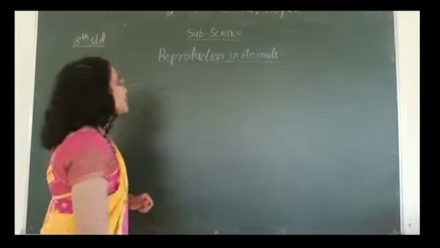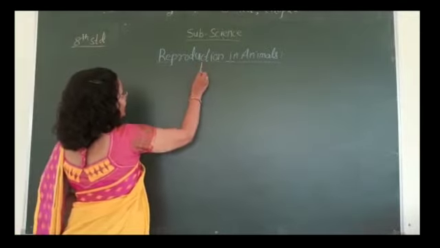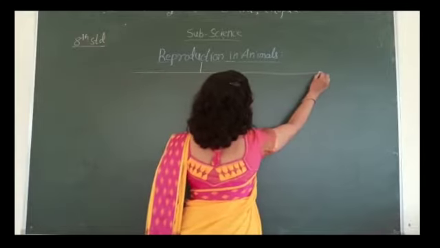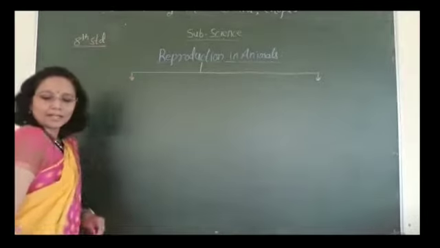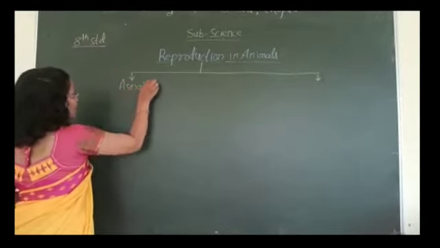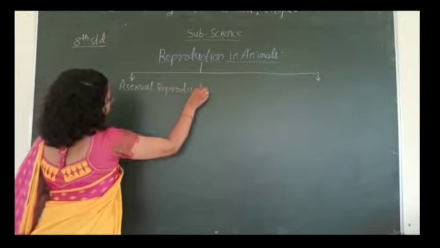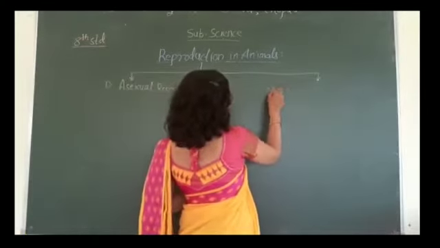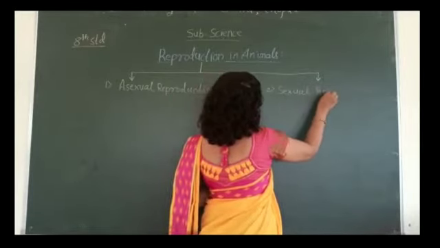So, basically there are two main methods of reproduction in animals as well as plants. Last year we have already discussed them. The first one is asexual reproduction, and the second method is sexual reproduction.